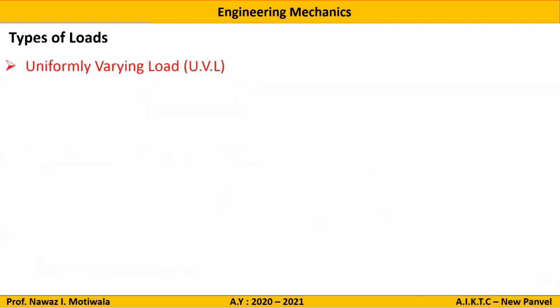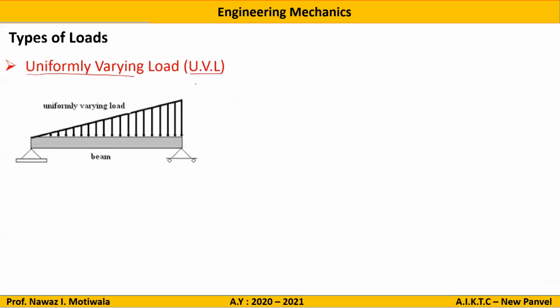Next type of loading is UVL, that is uniformly varying load. In this, you can observe the load goes on varying from this end, that is 0, to maximum at this particular end, let us say, which is W Newton per meter. So the load goes on varying from one end to another end. This type of load is known as uniformly varying load.